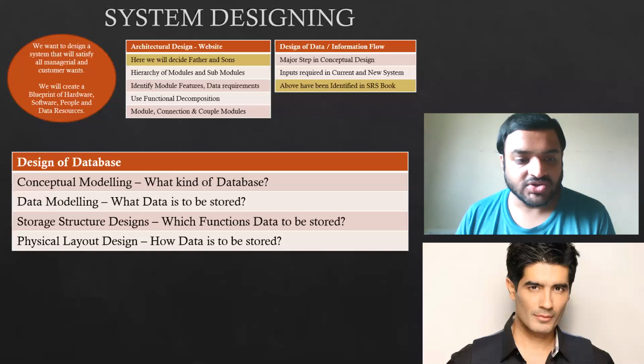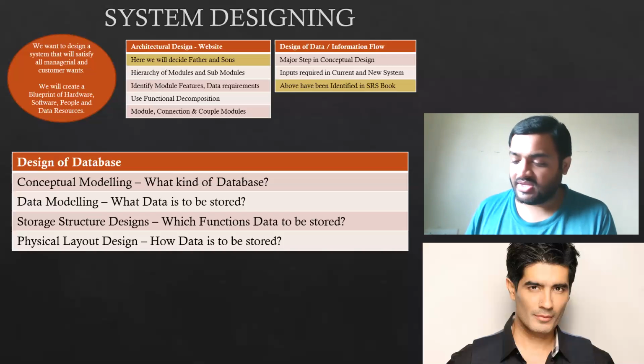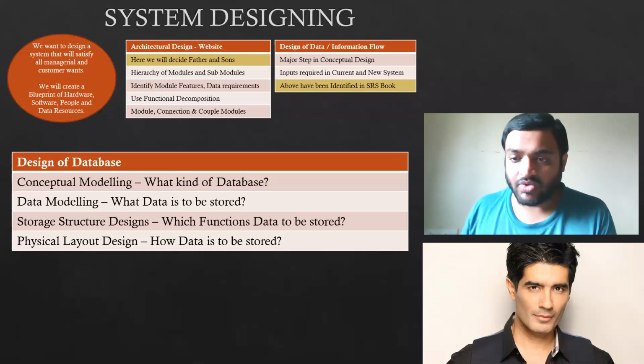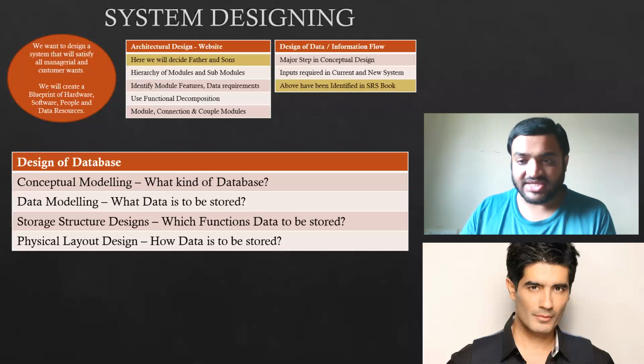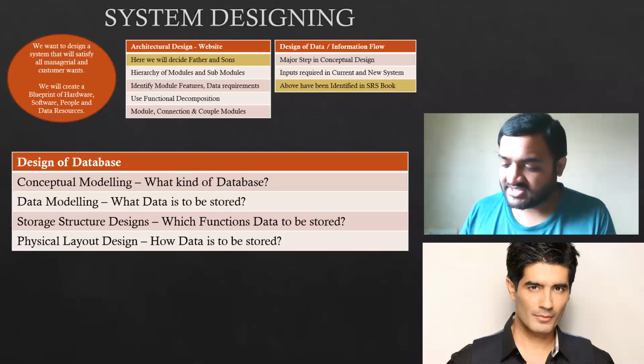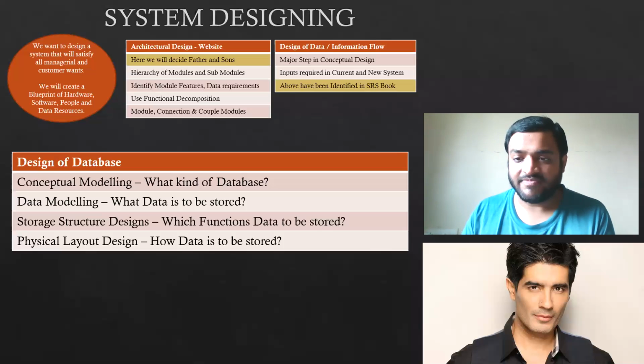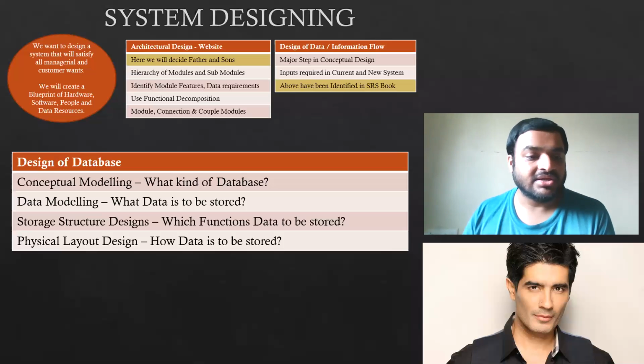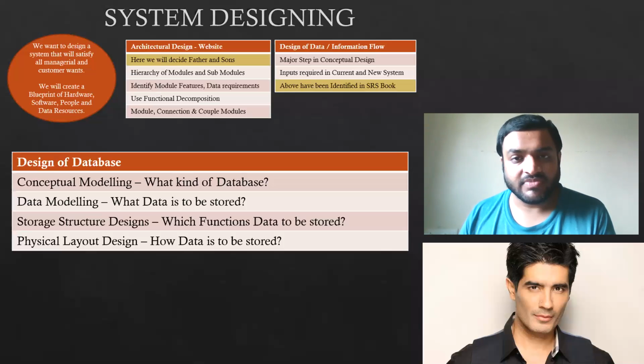Then we will do storage structure design. In that particular database, we have decided that we are going to allocate this much space for this function, and for that function we will give more requirements, that these are the activities of the functions. From these activities all this data will be generated and this data will be stored in this section of the database. So that is what storage structure design is. Here we will see which function's data is to be stored. Earlier we were saying what data is to be stored.